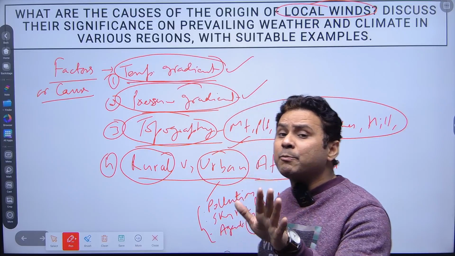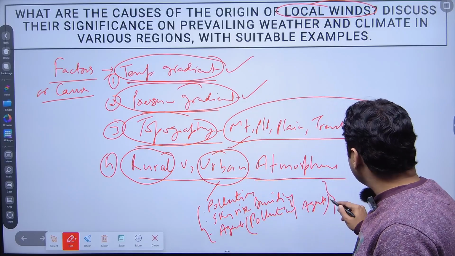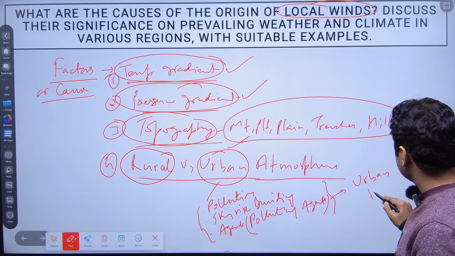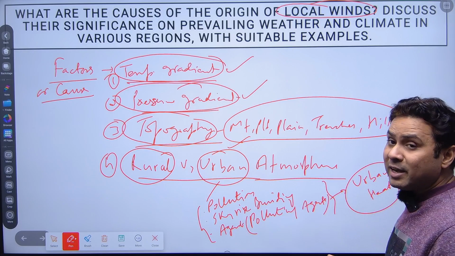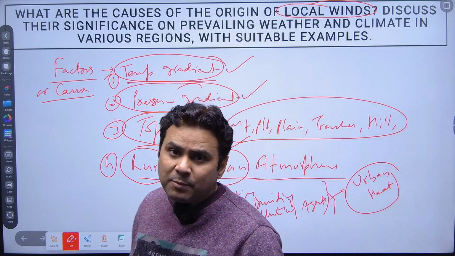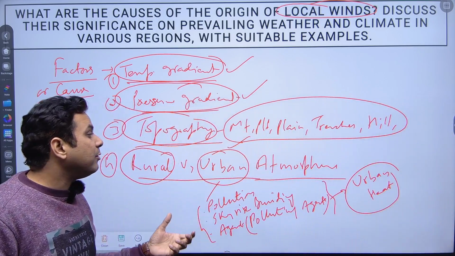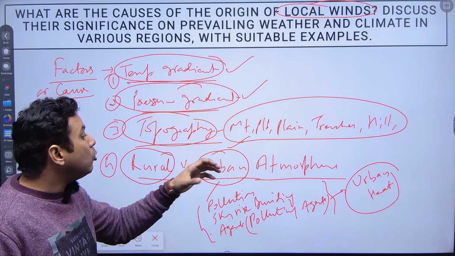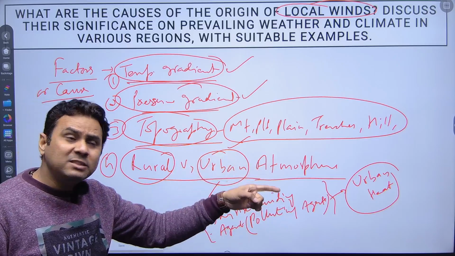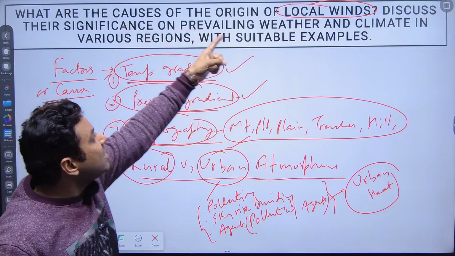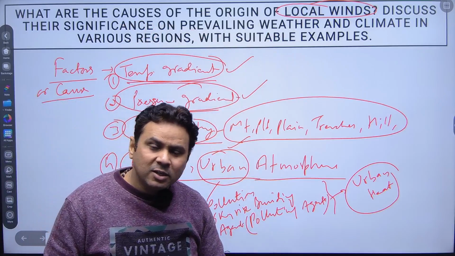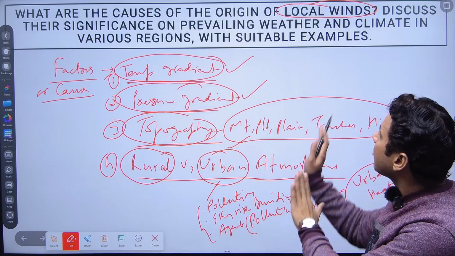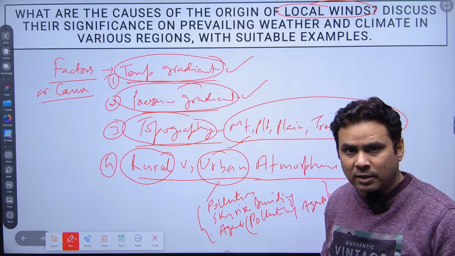That is why the urban atmosphere also creates urban heat. Again, urban heat is a localized phenomenon, right? If a particular area has been urbanized, it will gain this localized phenomenon. It means it is going to become a cause of local wind, right? So I suppose you have cleared all the factors which are responsible for the origin of the local winds, right?